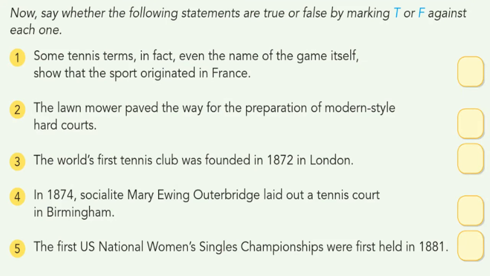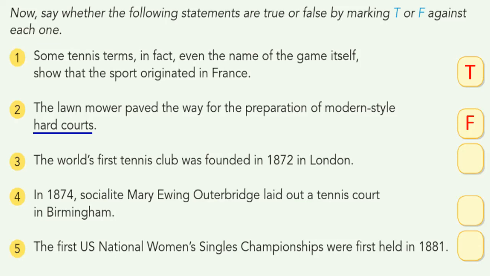Now, with the help of what we just learned, let us say whether the following statements are true or false. If it is true, mark it with T, and if false, mark it with F. In the first statement, some tennis terms, in fact even the name of the game itself, show that the sport originated in France. It's a true statement. Next one, the lawn mower paved the way for the preparation of modern hard courts. No, it led the way for grass courts. Here they indicate hard courts, so this statement is false.